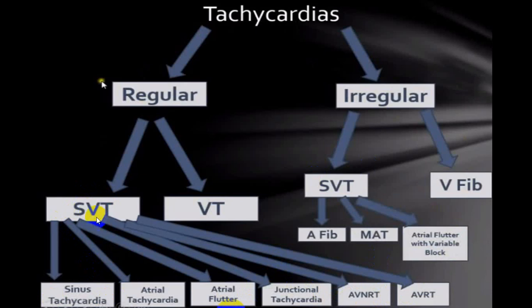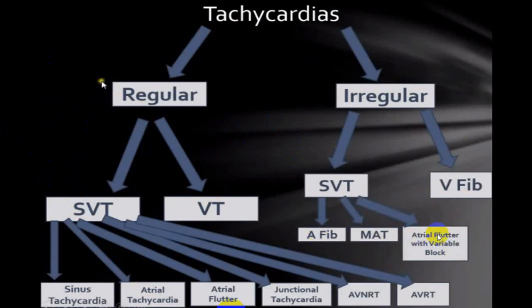And this will become broad complex QRS or broad QRS tachyarrhythmias if the person has bundle branch block, or has an aberrant pathway like WPW syndrome, or is on antiarrhythmic drugs belonging to class 1A or class 1C, or is developing severe hyperkalemia. In this group, you will have SVT becoming broad QRS tachyarrhythmias.